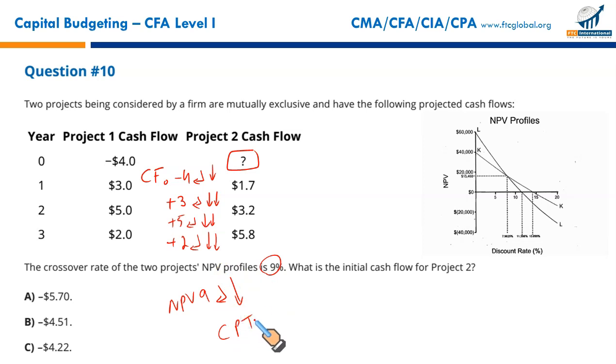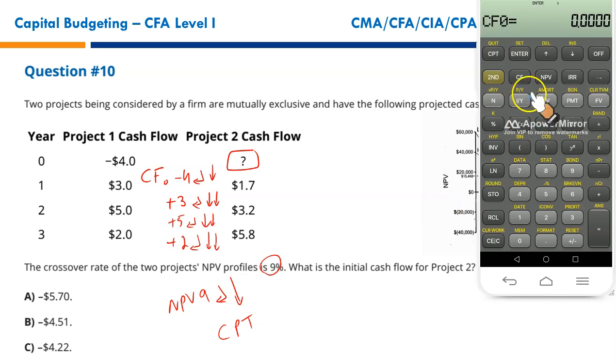Now let us write it down, all this in the financial calculator, and see what is the NPV. So cash flow at year 0 is 4 negative, enter, down arrow key. Cash flow for year 1 is 3, enter, and down arrow key twice, because it's a single cash flow.